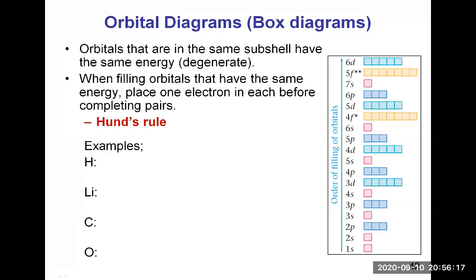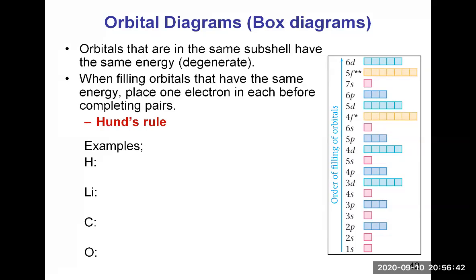So for example, how we would do the orbital diagram of hydrogen. You need to know how many electrons you have to place, and we know that for the neutral atom, we need to look at the atomic number, because the atomic number is the number of protons, and if the atom is neutral, the number of electrons is the same.